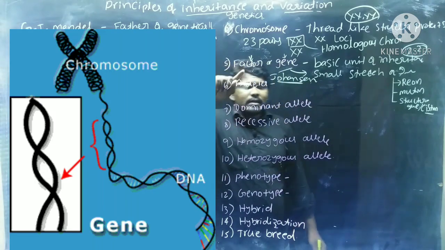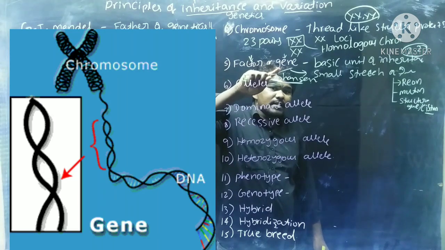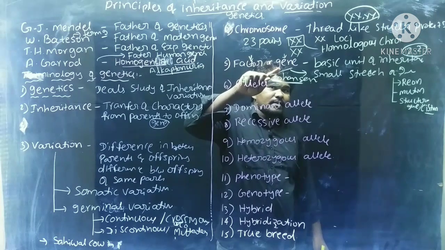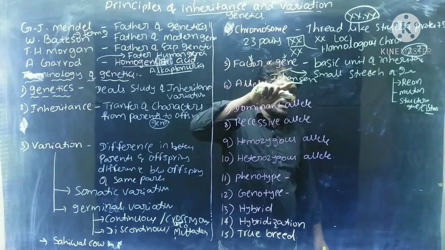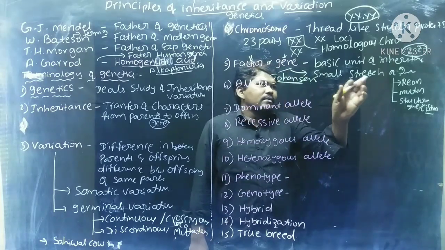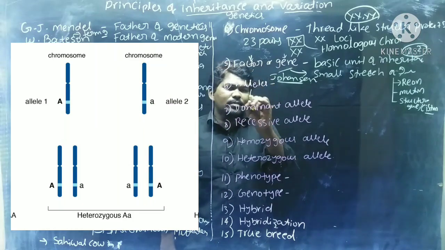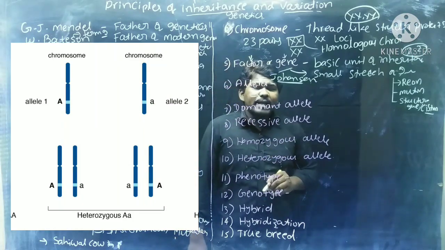Once again, the term factor was given by Mendel. Next, the term gene was given by Johannsen. The structure of the gene was proposed by Benzer. Gene is the basic unit of inheritance, which is a small stretch of DNA. Next, we have to see about alleles. What are alleles?